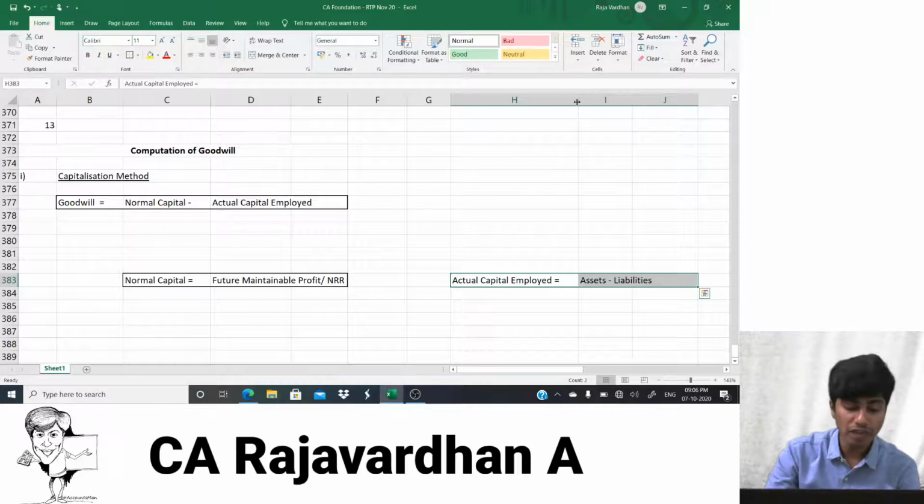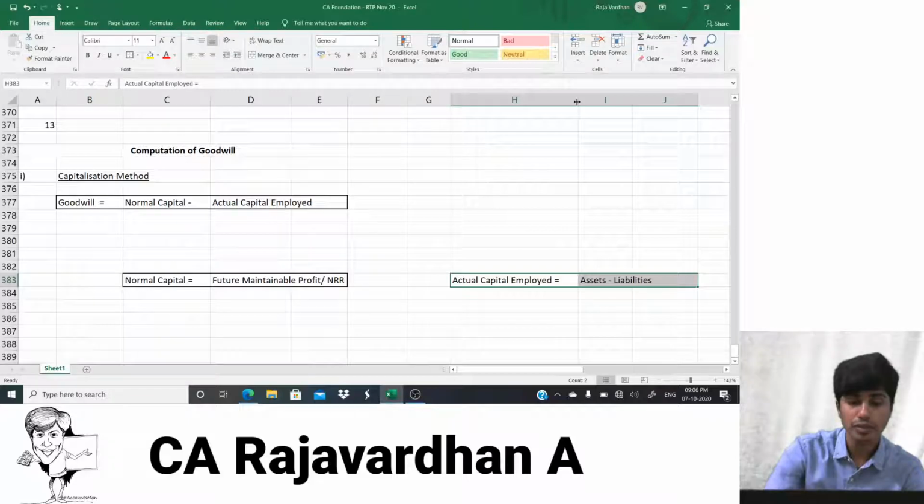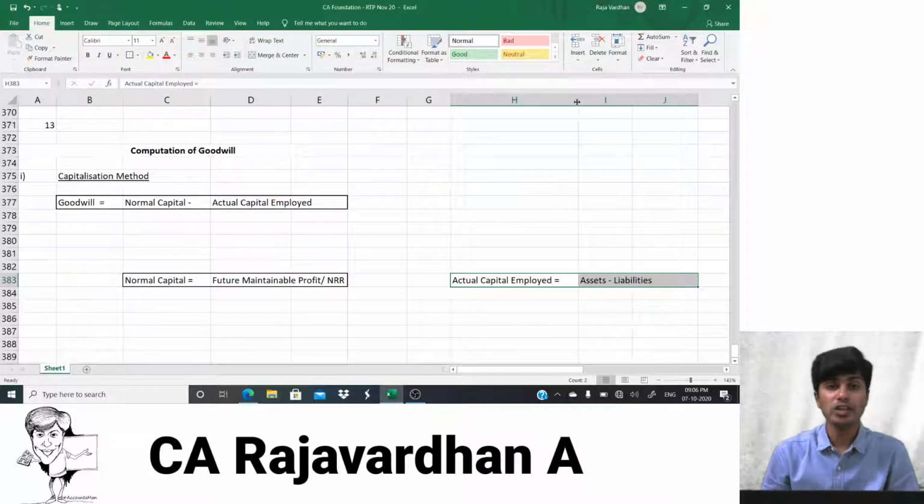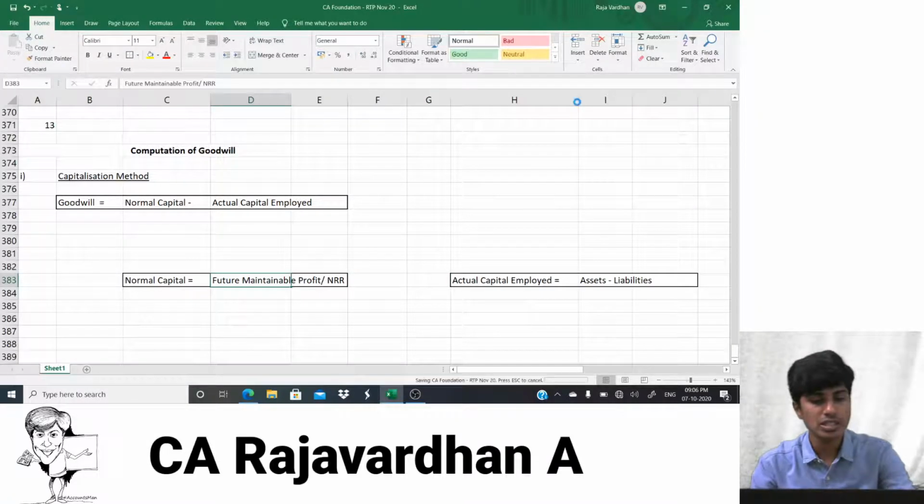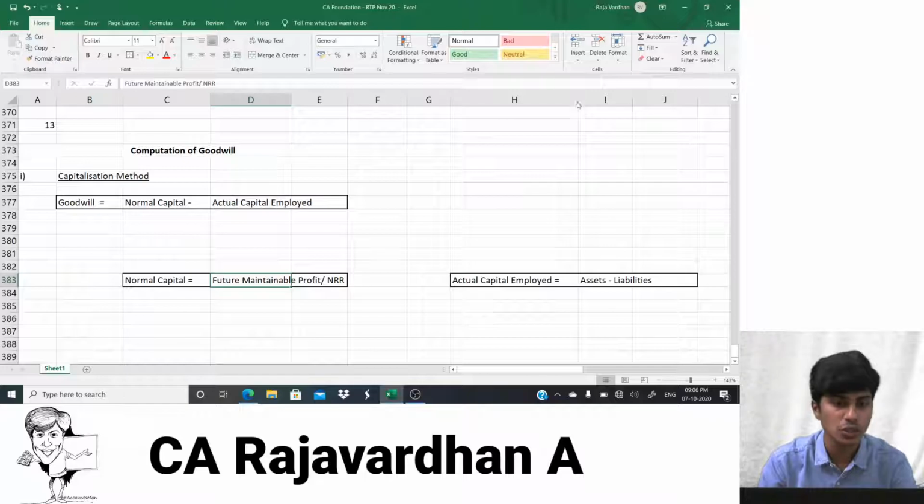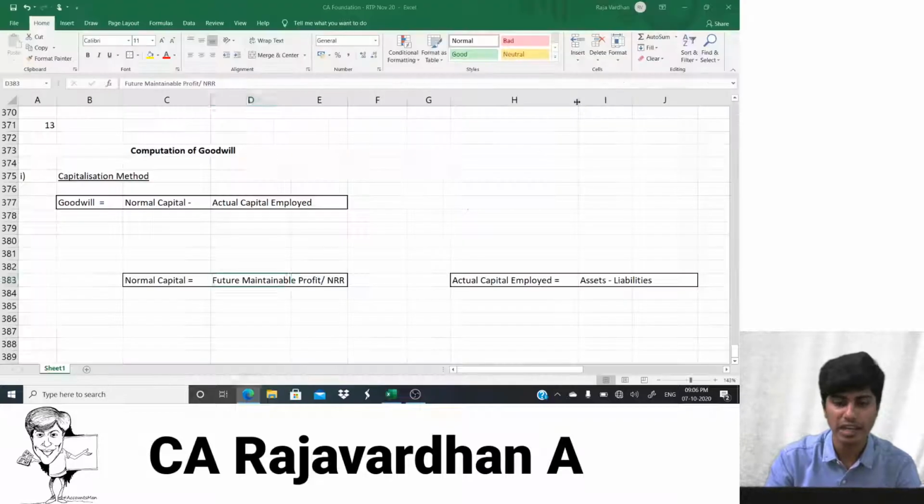Then how do we find our actual capital employed? Actual capital employed is determined as assets minus outside liabilities. That will give us the actual capital employed. So this is how it is. Now this information would be available to us in the question. Let's see the question. They've told us, isn't it? The capital is 3 lakh and 2 lakh. The actual capital employed is 5 lakh straight.